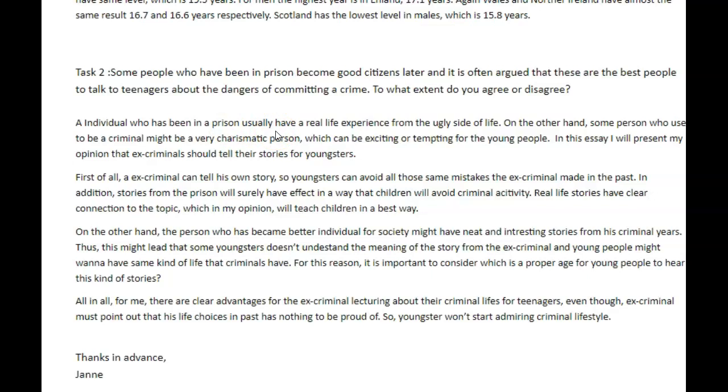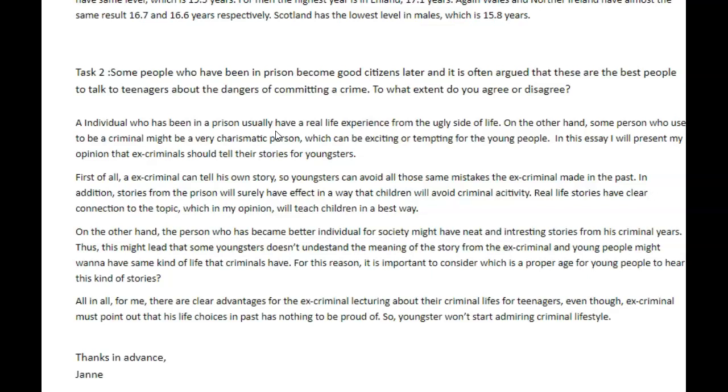The essay is asking you to say if something like: individuals who have been in prison often come out redeemed and with a new lease on life. For this reason, it is often believed that they are the best people to talk to youngsters about the dangers of crimes, while others express hesitation. In my opinion, they aren't the best people. All right, so that's the idea here, what you want to do.